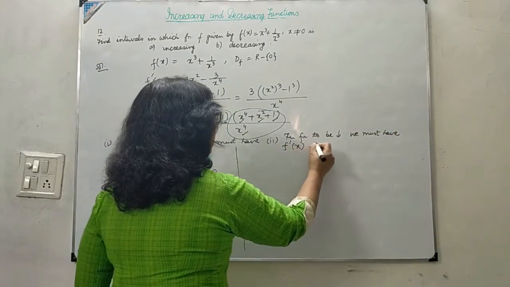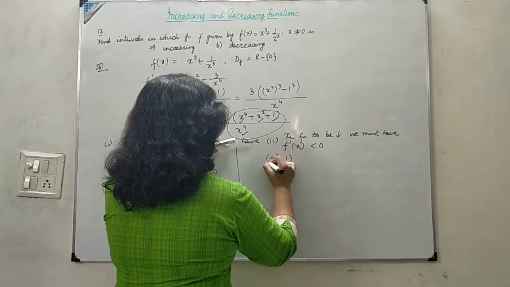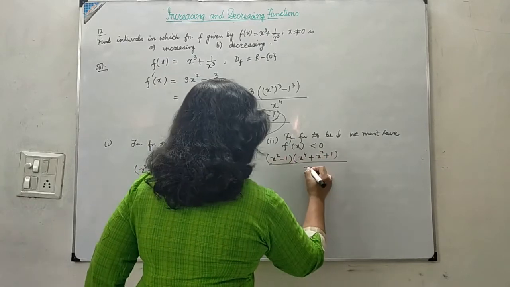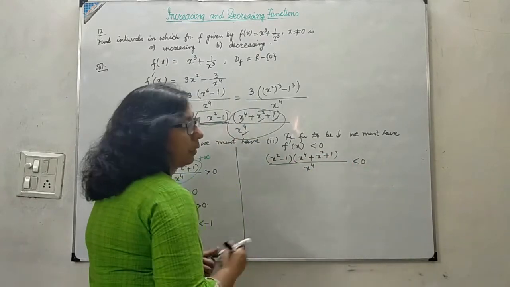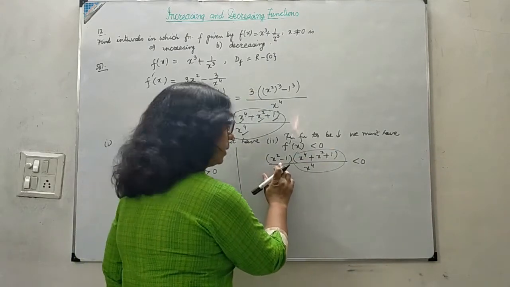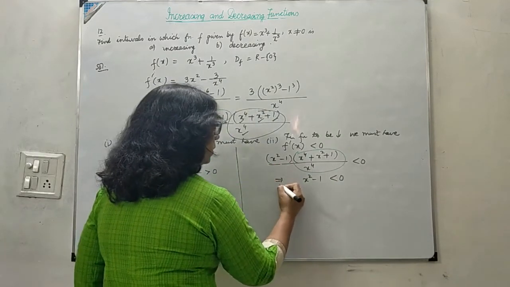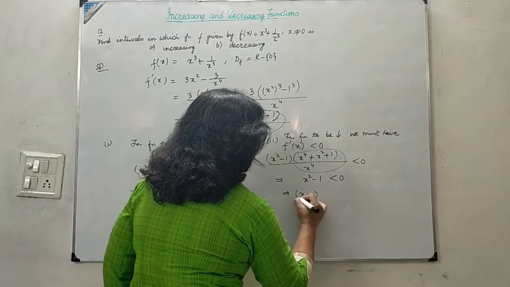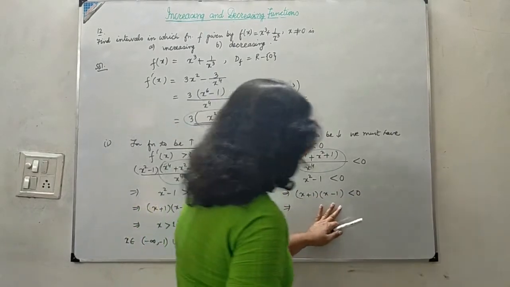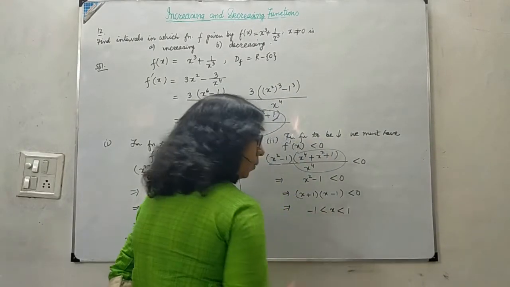Now for the second part, for the function to be decreasing, we must have f dash x less than 0. That means x square minus 1 into x to the power 4 plus x square plus 1 upon x to the power 4 less than 0. Again, because this is a positive quantity, everything depends on this expression x square minus 1 less than 0. This means we have x plus 1 into x minus 1 less than 0. That means in a quadratic inequality with less sign, x is lying between minus 1 and 1.